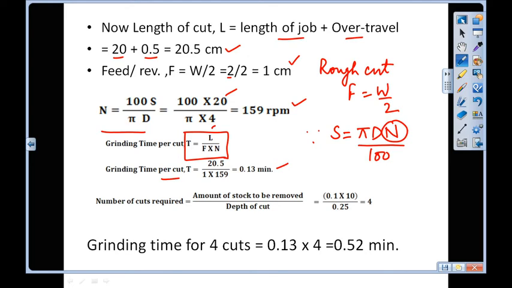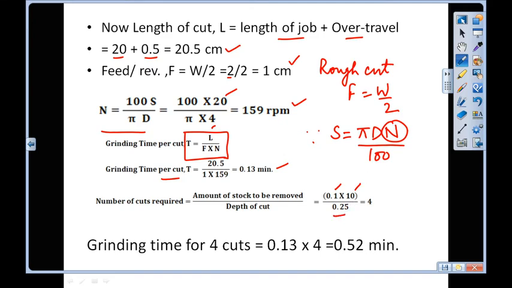Next we have to calculate how many cuts are required. It is calculated by the formula: amount of stock to remove divided by depth of cut. The amount of stock is 0.1 centimeter, so we converted it to millimeter by multiplying by 10, and the depth of cut is 0.25.